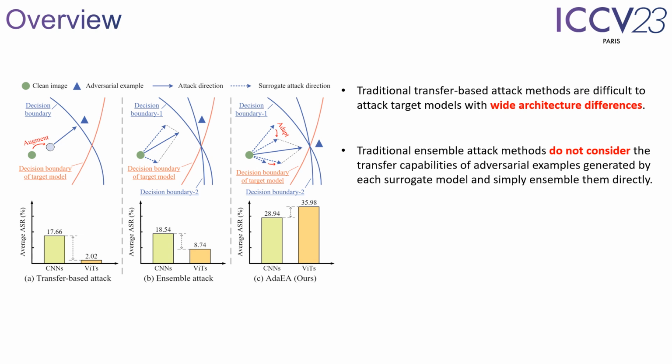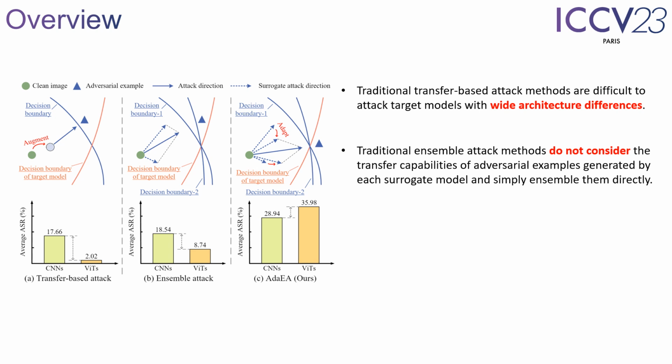Traditional transfer-based adversarial attack methods generally use data augmentation to optimize the process of generating the adversarial example to obtain more adversarial transferability. But they are very ineffective when the target model has wide architecture differences with the surrogate models, such as convolutional neural networks and vision transformers.